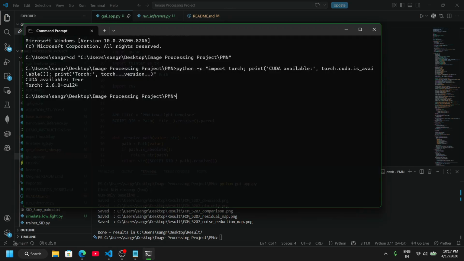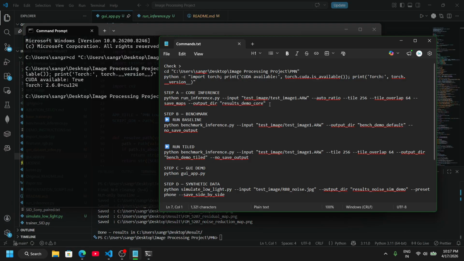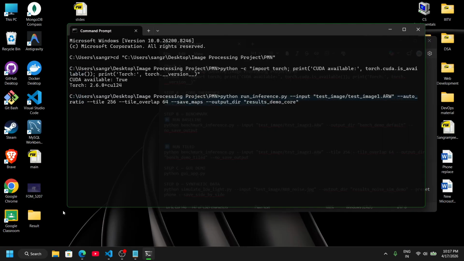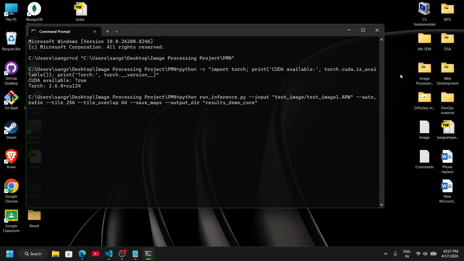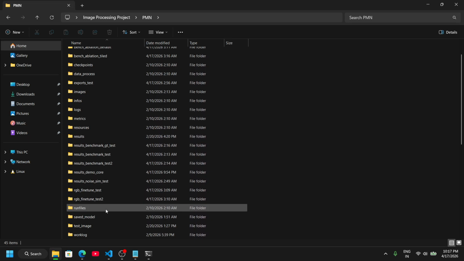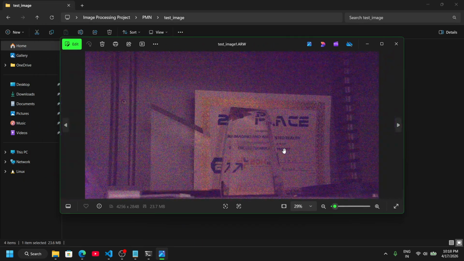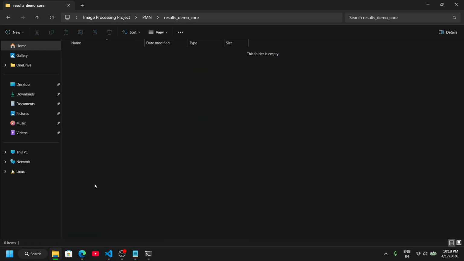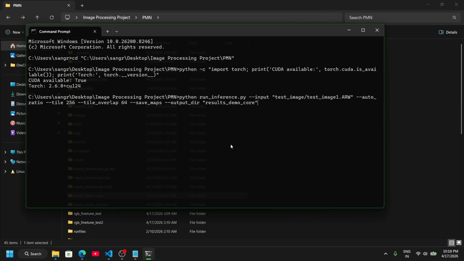Now, first let me run the project. As we can see, run_inference.py is the input of the project, and in the test image folder, we can see the noisy image is present. I'll open the noisy image. This is the noisy image which we'll be using for our testing, and it will get stored in the results demo folder, which is empty now. So let me run it.